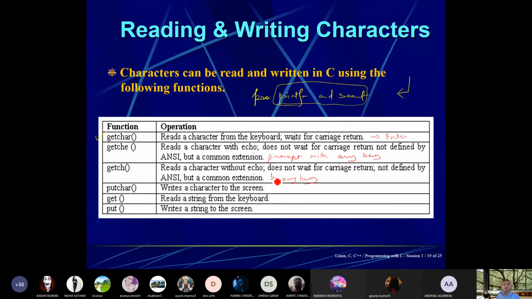Then putchar writes a character to the screen. gets reads a string from the keyboard. Because we have not yet started strings, there is no reason to use this, and these functions are dangerous because when you declare, it is unable to understand till what point it needs to read the characters. puts writes a string to the screen. But nowadays some compilers, when we use these functions, will show the output clearly.